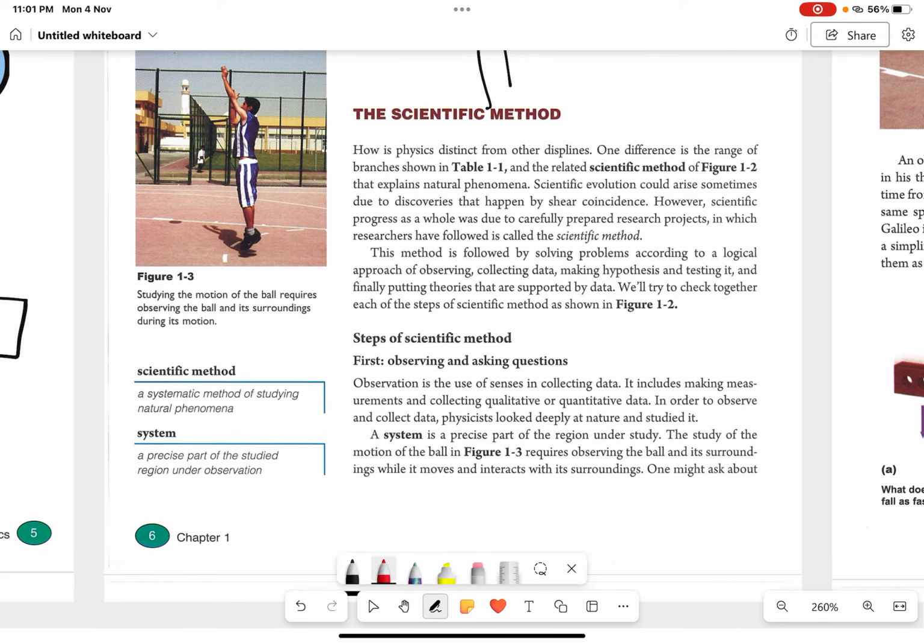So if you define the scientific method, you will say that it is a systematic method of studying natural phenomena. You basically have some steps. You follow these steps when you are studying a natural phenomenon.